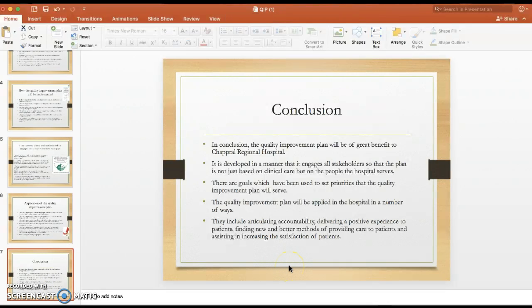In conclusion, the Quality Improvement Plan will be of great benefit to Chaparral Regional Hospital. It is developed in a manner that it engages all stakeholders so that the plan is not just based on clinical care but on the people the hospital serves. There are goals which have been used to set priorities in the Quality Improvement Plan. The Quality Improvement Plan will be applied in the hospital in a number of ways. They include articulating accountability, delivering a positive experience to patients, finding new and better methods of providing care to patients, and assisting in increasing the satisfaction of patients.